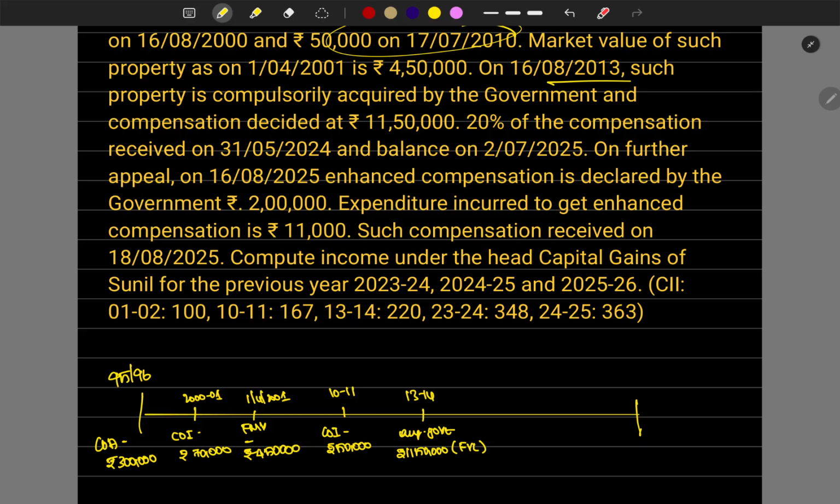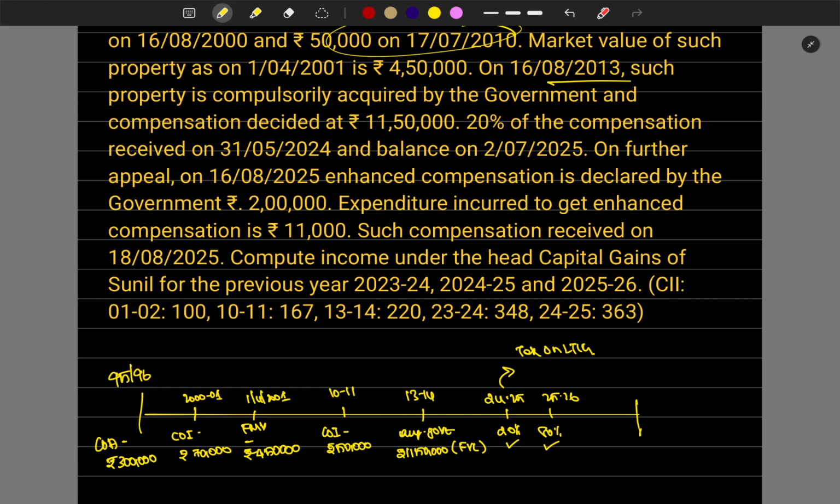Then 20% of compensation is received in 24-25 and the balance in 25-26. 20% compensation, 80% compensation received. When he was receiving the 20% compensation, he will be paying the tax on LTCG. This point you have to take a note of. We don't involve this step in the problem, but we have to keep a note about this in our mind.